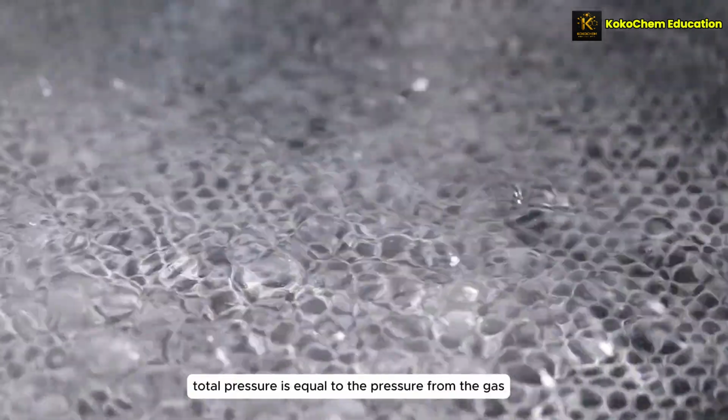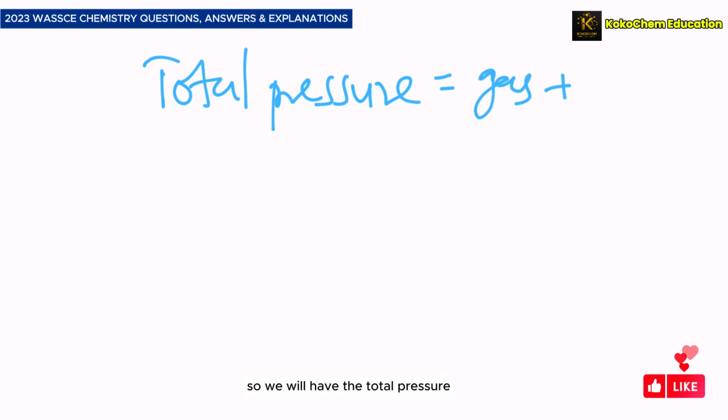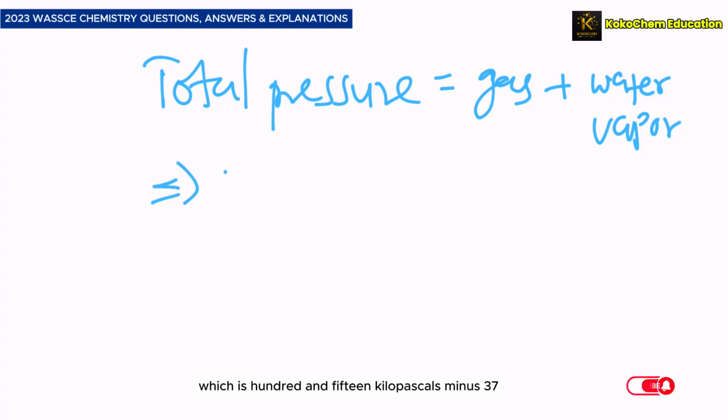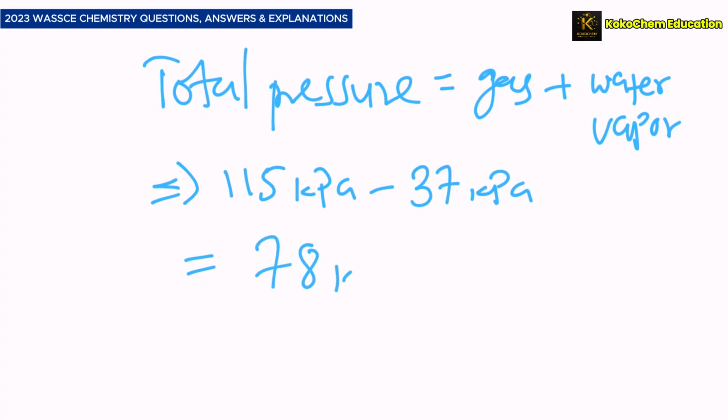So from Dalton's law, total pressure is equal to the pressure from the gas plus water vapor pressure. So we will have the total pressure, which is 115 kilopascals, minus 37, which is the water vapor pressure in kilopascals. That will give you the real pressure of the gas, which is 78 kilopascals.